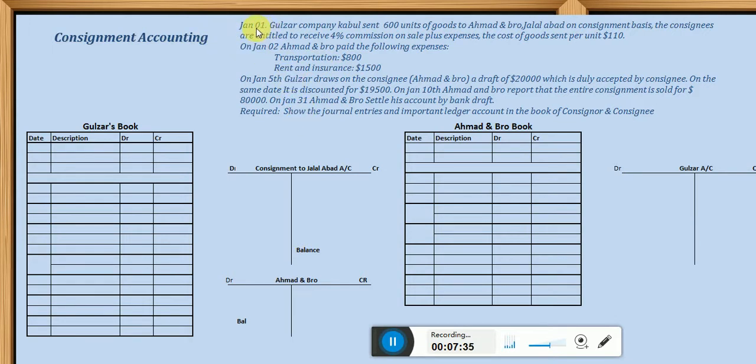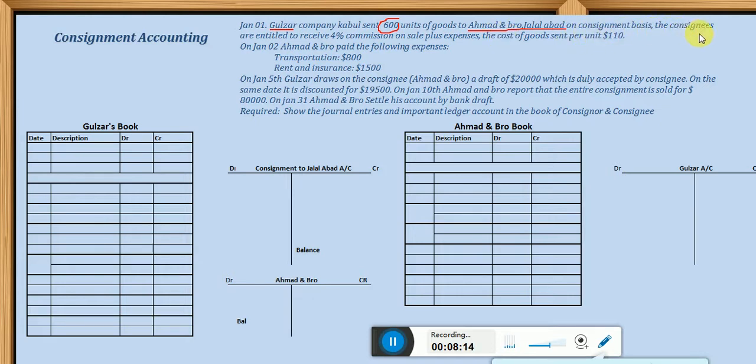On January 1st, Gulzar Company Kabul, a company in Kabul, sent 600 units of goods to whom? Ahmad and Bro. Look, very simple and easy. Gulzar, who is the consigner, sent how many goods? 600 units to whom? To Ahmad and Bro, Jalalabad. Ahmad and Bro has a business in Jalalabad, and that is why Gulzar is sending to him, to help Gulzar sell the goods in Jalalabad. Okay, that is on a consignment basis.